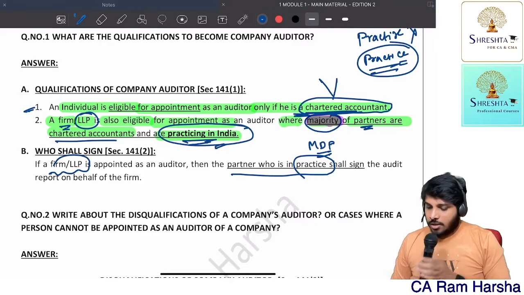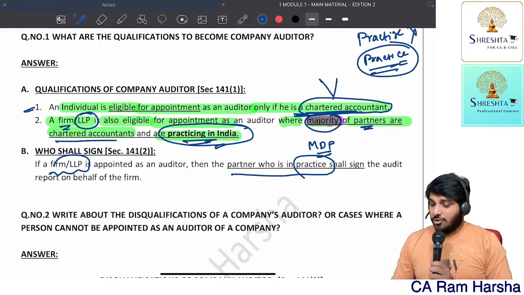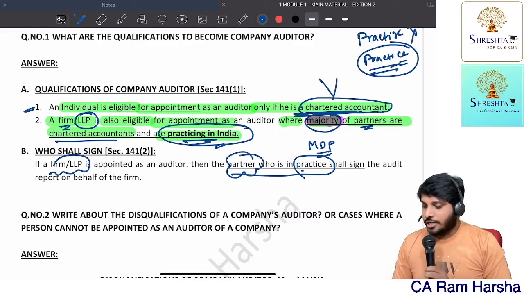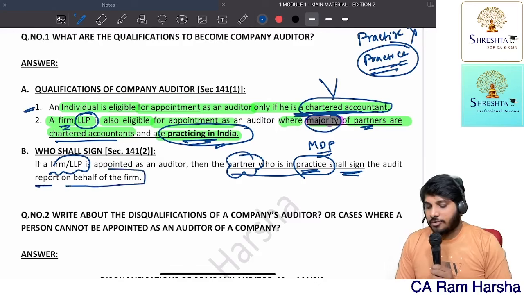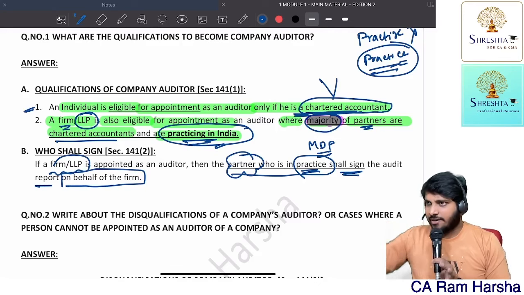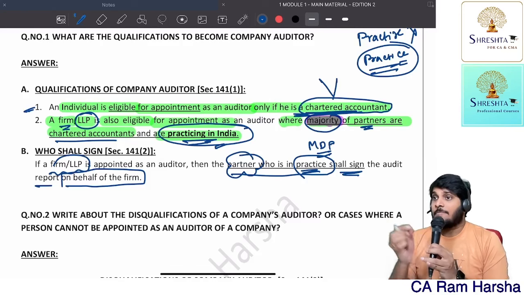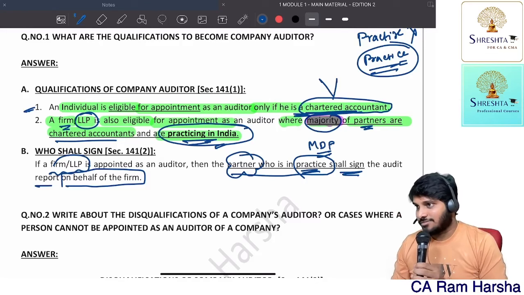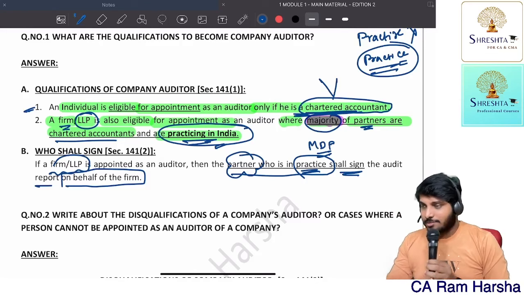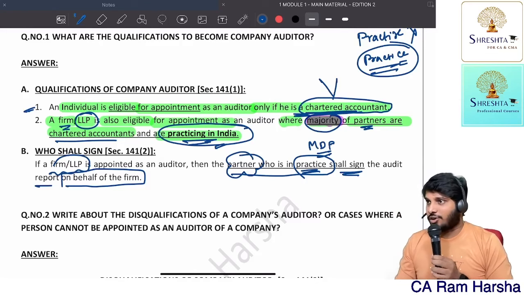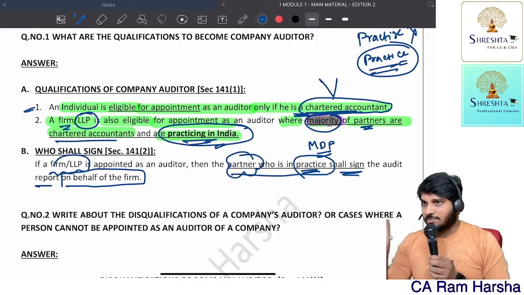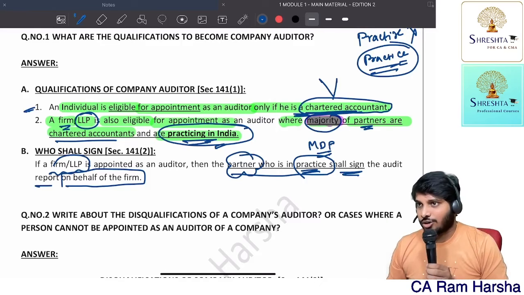Next. So if a firm is appointed as an auditor, only that partner who is a CA having COP shall sign the audit report on behalf of the firm. So if any one partner having COP signs the audit report, that's enough. And the person who is ultimately signing the audit report, we call him what? Engagement partner. Understood or not? So that's about question number 1. Qualification of auditor. 141 subsection 1, subsection 2, both are completed. Easy or not?